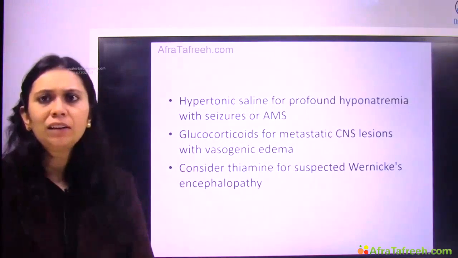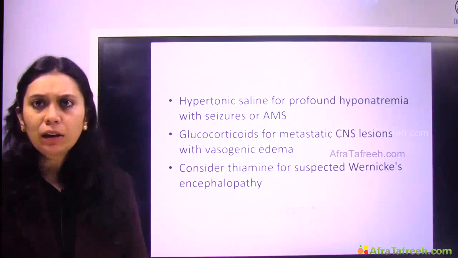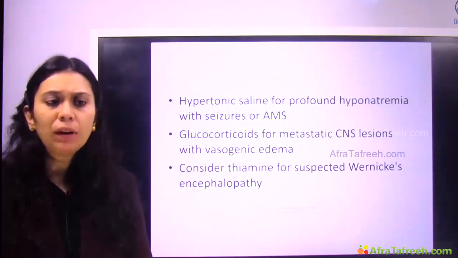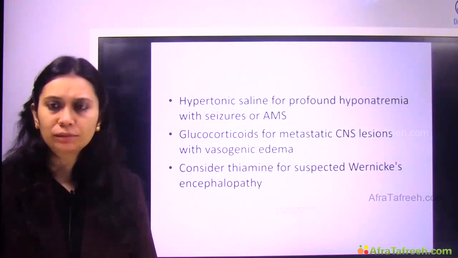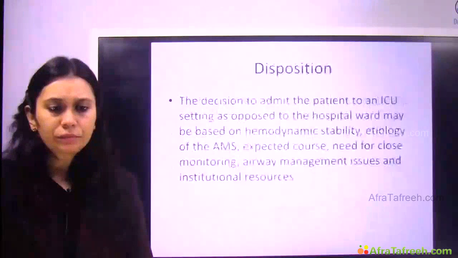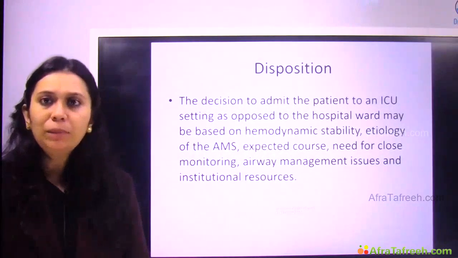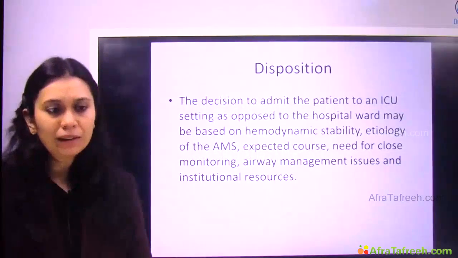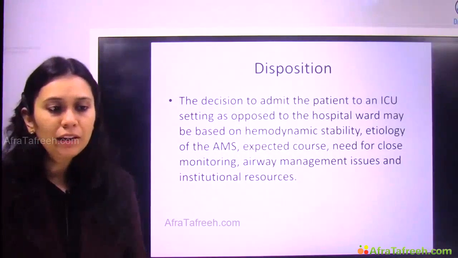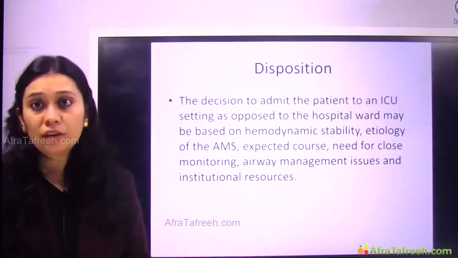So once I have stabilized the coma patient, taken care of ABC, delineated the etiology, tried to go for the most probable cause of this altered consciousness, now I will have to dispose my patient. Now the decision to admit the patient to ICU or hospital ward may be based on hemodynamic stability, etiology of the acute mental status, expected course, and need for close monitoring and airway management issues, right? And the resources of the institution.